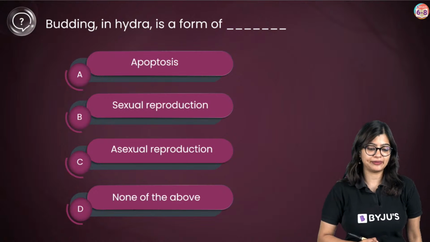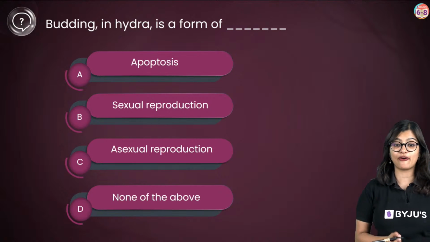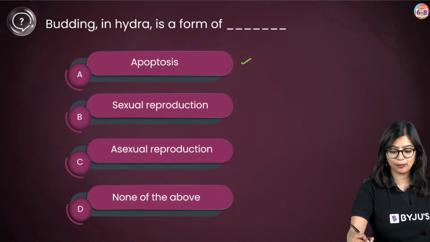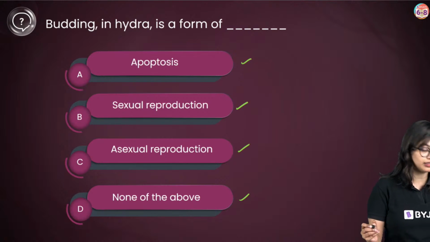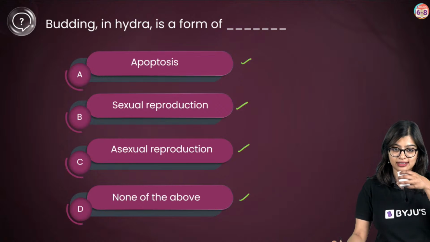So here's a quick question. Budding in Hydra is a form of dash. Apoptosis, sexual reproduction, asexual reproduction, or none of the above? What is the answer?